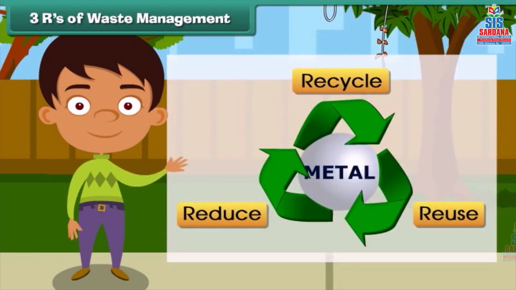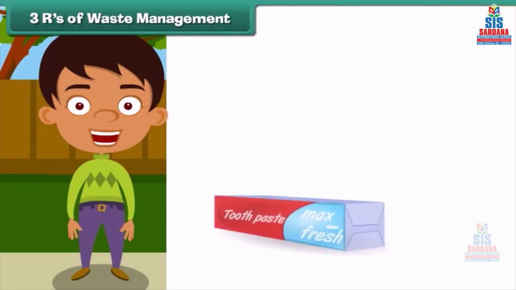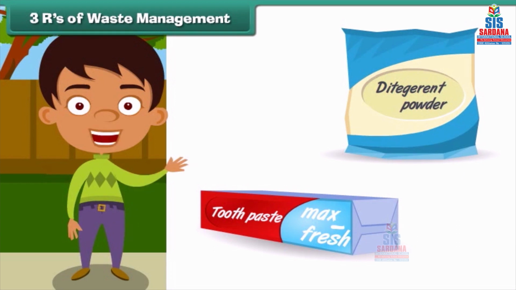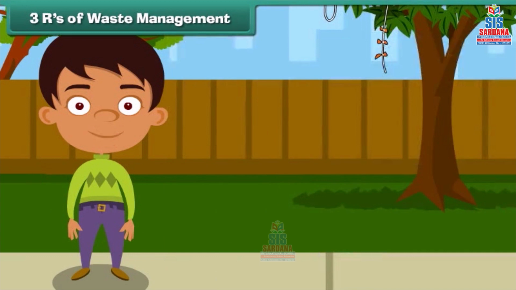The third R stands for reduce. Reduce is to decrease the use of substances that harm the environment. For example, we must buy larger packs of toothpastes, dishwasher detergents, cereals, etc., and reduce the quantity of packaging material.